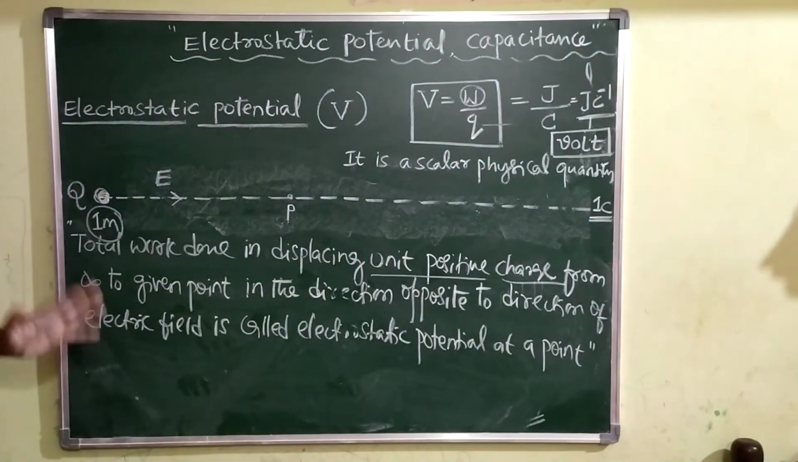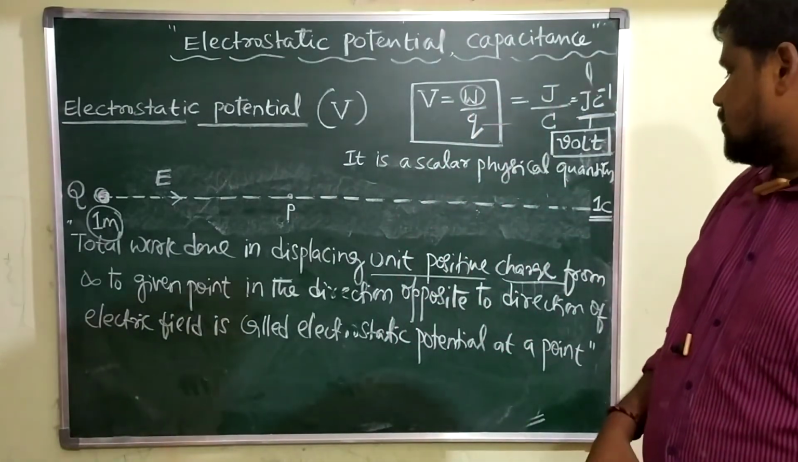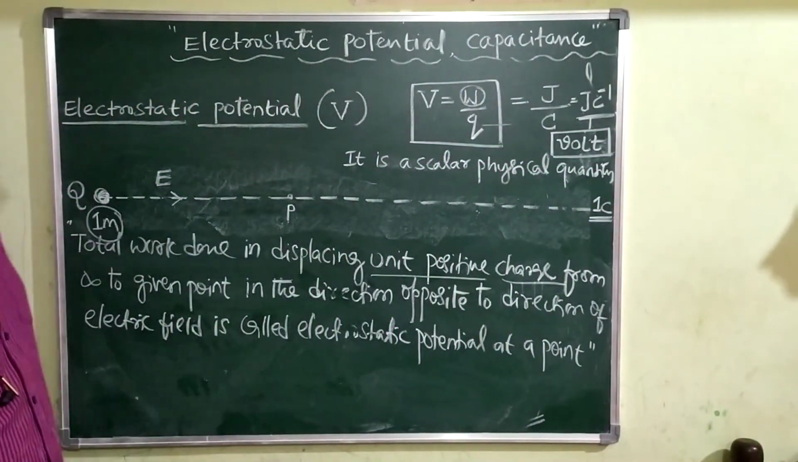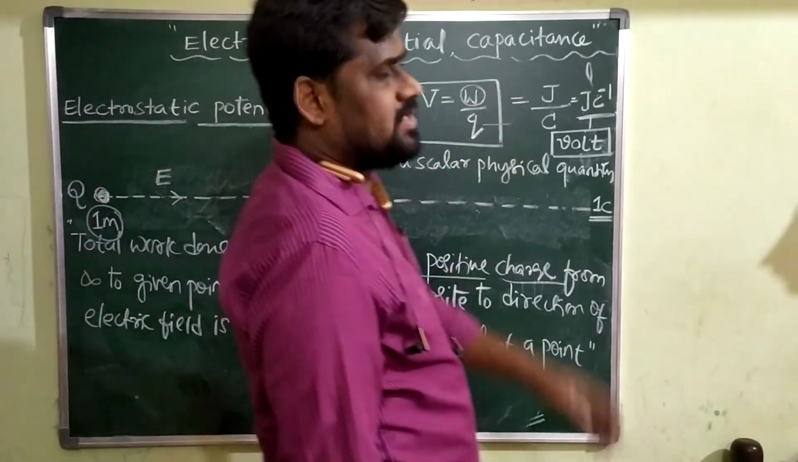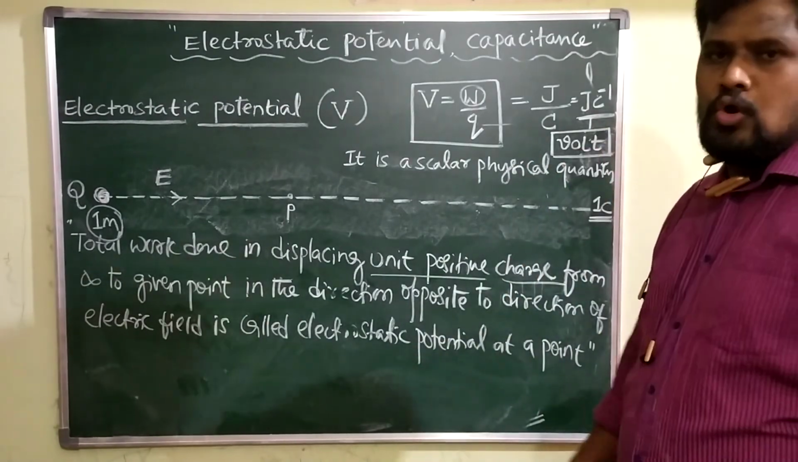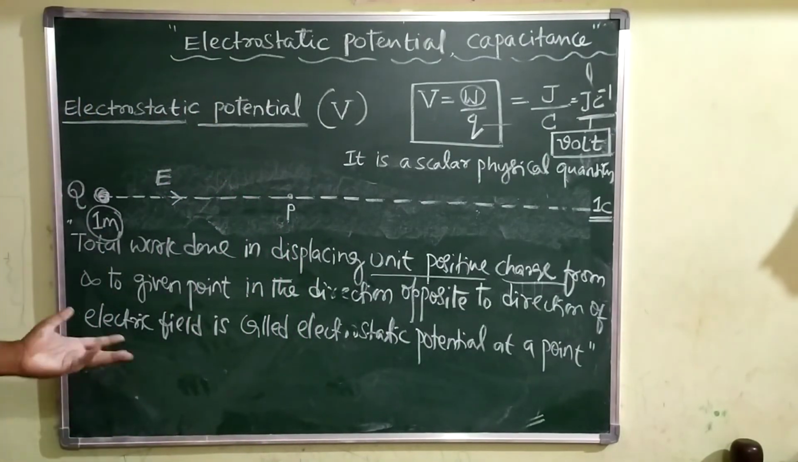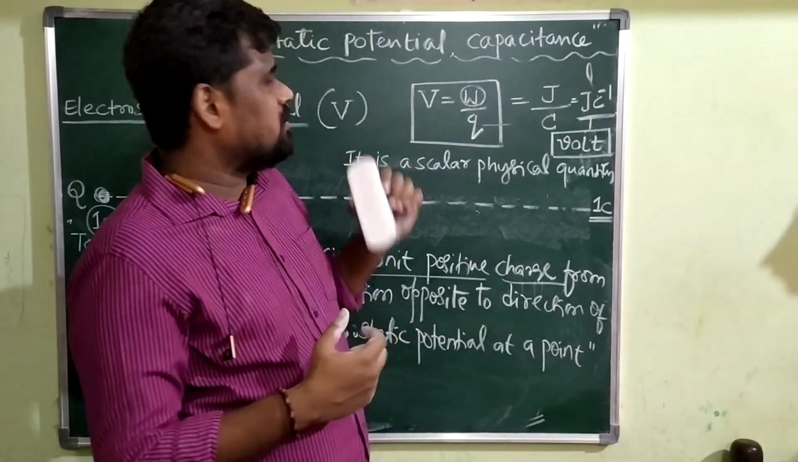What is electrostatic potential at a point? The electrostatic potential at a point is the amount of work done in displacing unit positive charge from infinity to a given point in the direction opposite to the direction of electric field. Electrostatic potential is a scalar physical quantity, its SI unit is joule per coulomb, and the most frequently used unit is volt. As I said, in the next session we will discuss more about this potential.